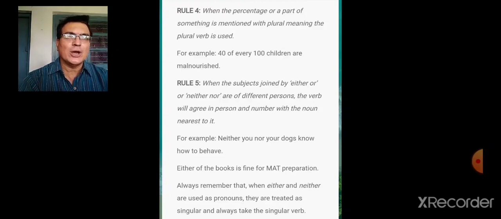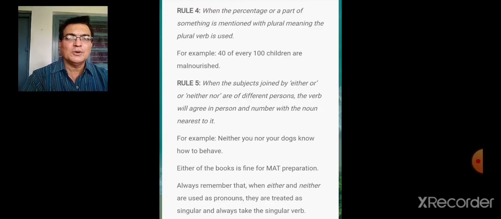When the subjects joined by either or neither nor are of different persons, the verb will agree in person and number with the noun nearest to it. For example, neither you nor your dogs know how to behave. Now here, it will depend upon the second subject. Your dogs. What is close to the verb? The second subject, dogs, which is in plural. And therefore, the verb is plural.